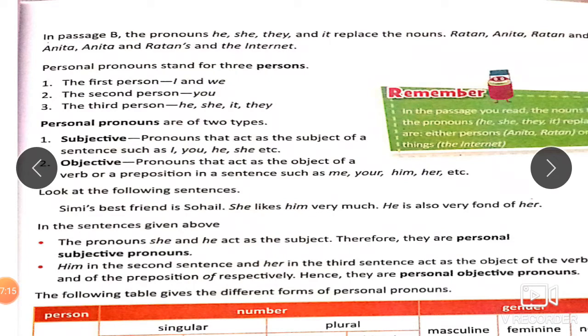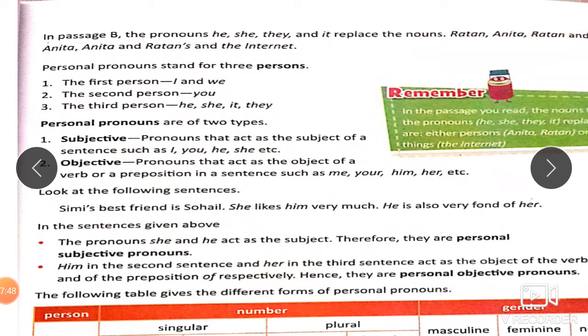Okay, personal pronouns are of two types, subjective and objective. Children, remember, when a pronoun is used in a sentence as a subject, it is a personal subjective pronoun, and when it stands as an object, it is a personal objective pronoun. Now, pronouns like I, you, he, she, etc. can be used as subjective personal pronouns, and me, you, him, her, etc. can be used as objective personal pronouns.